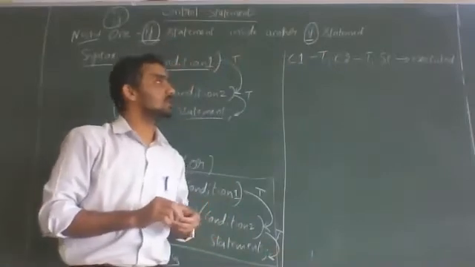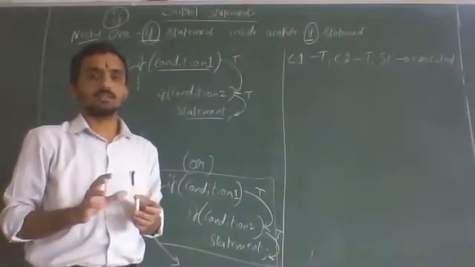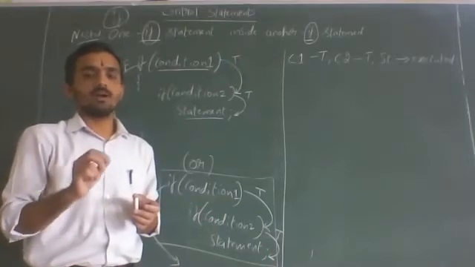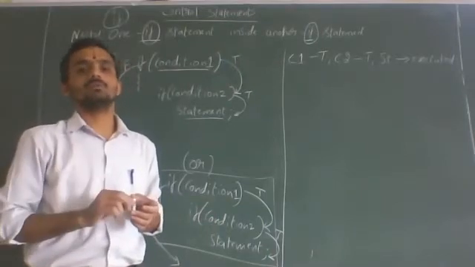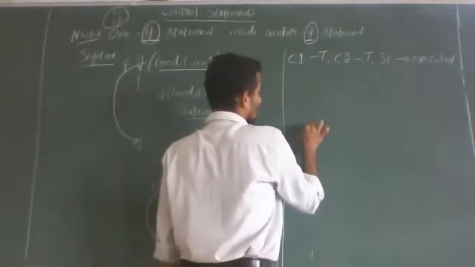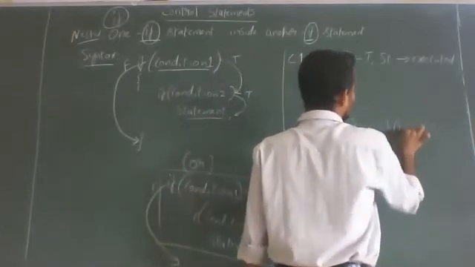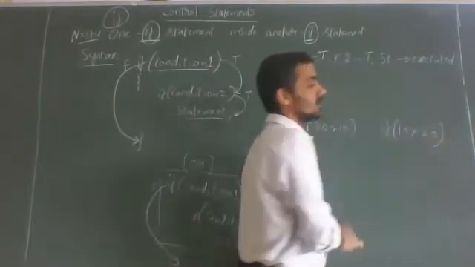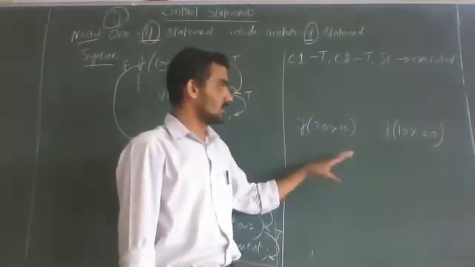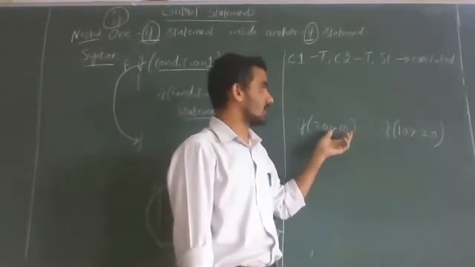Whenever somebody asks a doubt: if it is false, again we cannot correct it, right? Whenever we write a program, only after execution will we come to know whether it is true or false. In the previous example, I took if 20 greater than 10, or if 10 greater than 20. In this case, you can directly say 20 greater than 10 is always true, and 10 greater than 20 is always false. You cannot correct it, right?